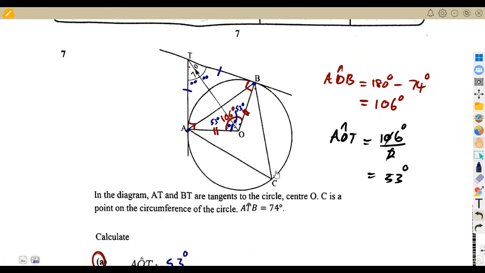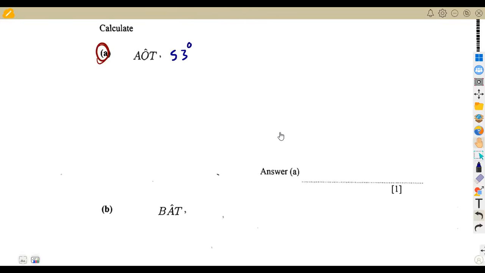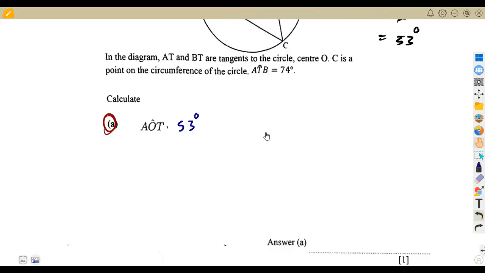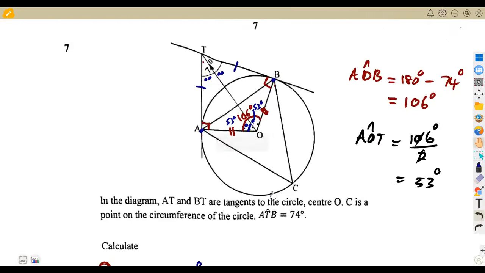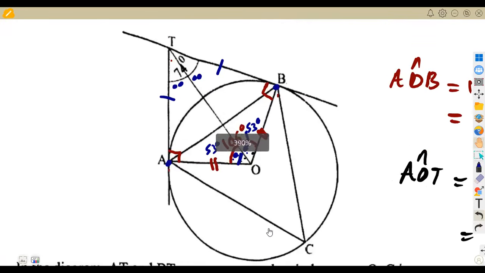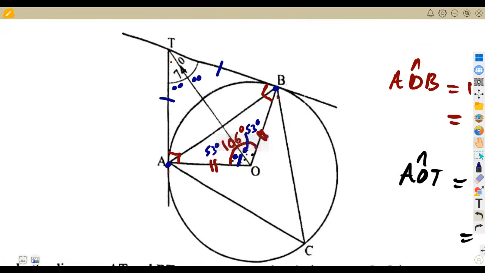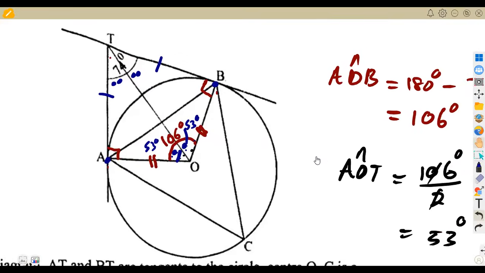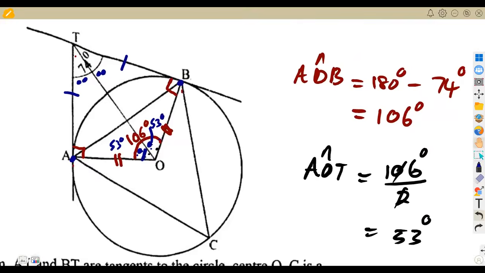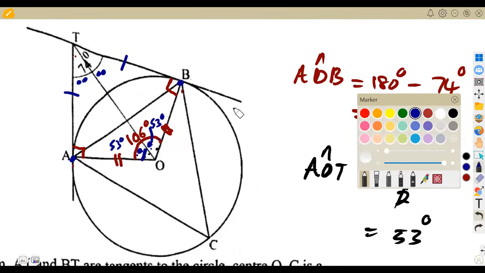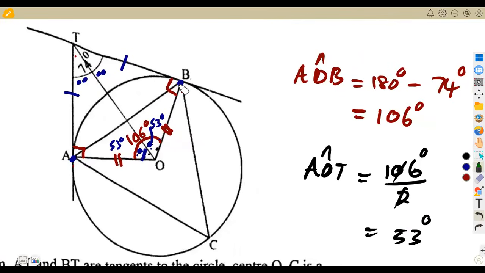All right, anyways, let us check the B part. BAT, angle BAT, B-A-T. Let me just increase so that we can see. BAT is here. That is the angle from B to A to T. They are talking about this angle. Let me put it this way so that we see what we calculated before. They are referring to this angle here, BAT, from B to A to T. This is the angle they are referring to.